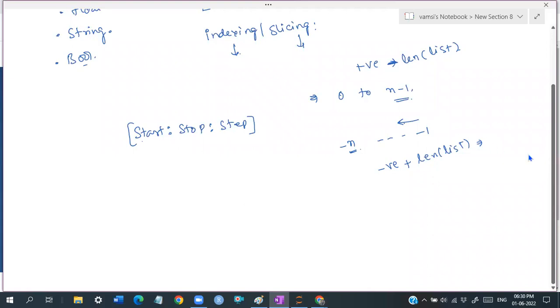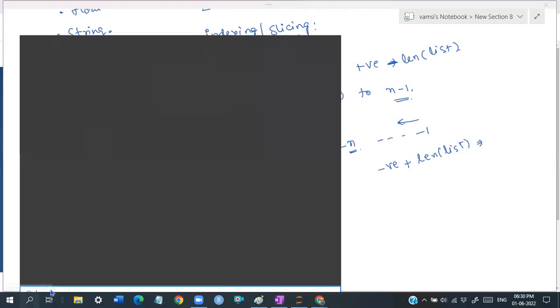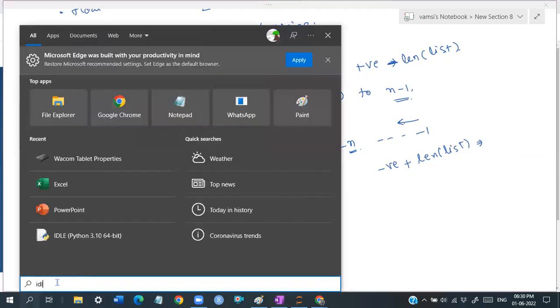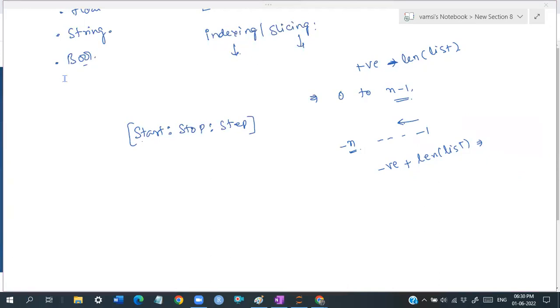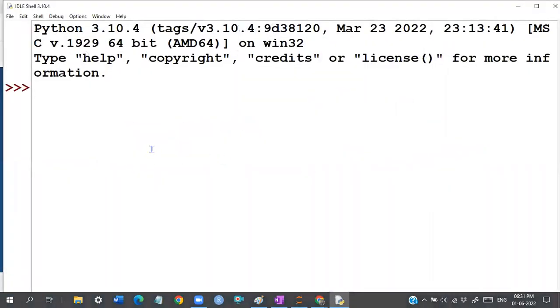That is basically how we are going to be working with this kind of application. So I told you about starting and stopping. Once again, a quick understanding, guys. Let me open the IDLE once again. For a couple of days, we are going to be working with the IDLE, guys.